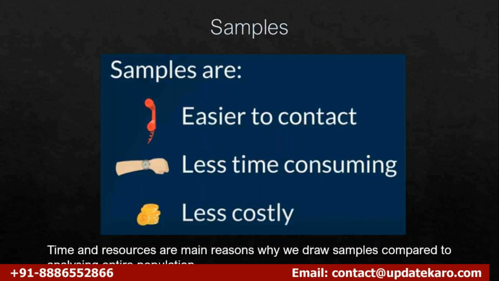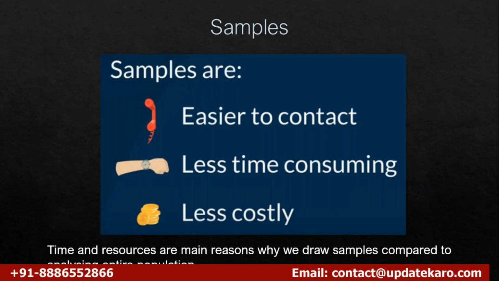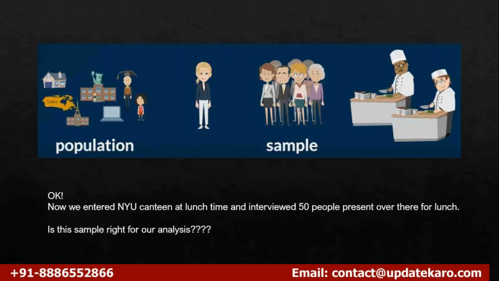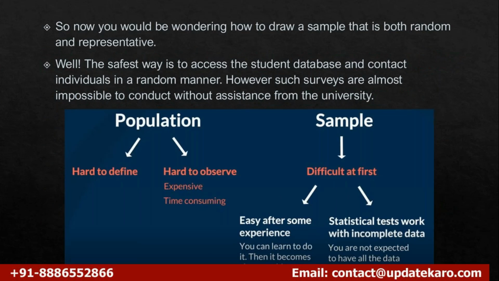Finally, populations are very hard to define and observe because they are very time consuming and need a lot of resources. That is the reason we go with sample collections, because it is easier to contact, consumes less time and is less costly. Mainly, a sample should be random and representative.